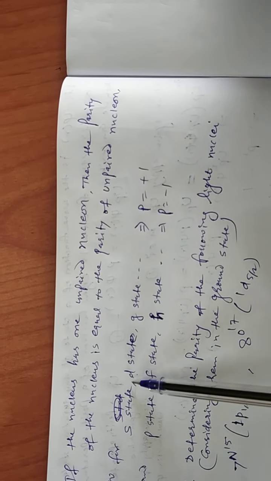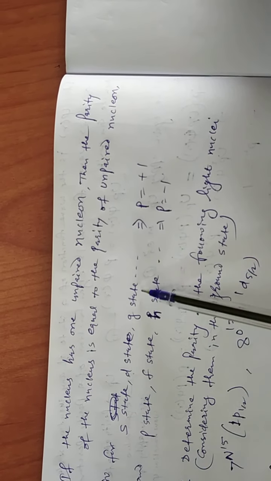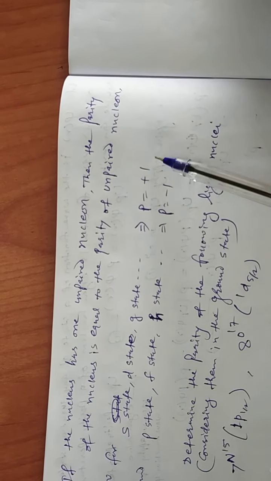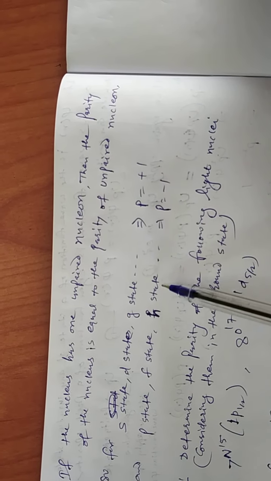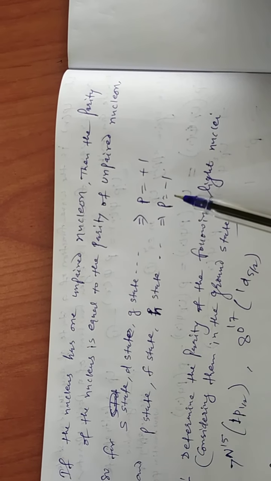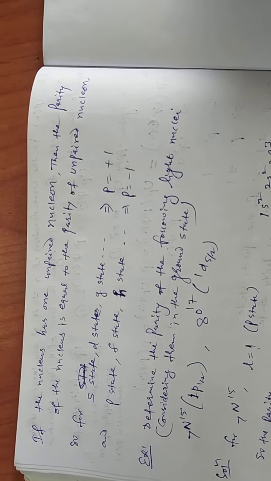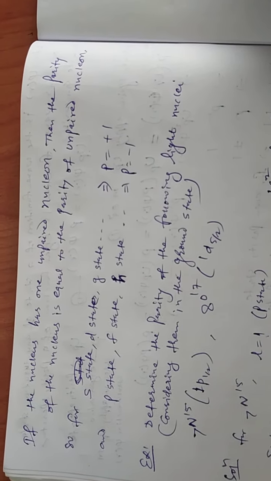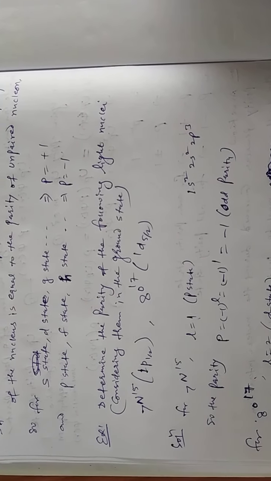So for S state, D state and G state, the parity is even, and for P, F and H states, the parity is equal to -1, which is odd parity. Now we take one example. Determine the parity of the following light nuclei, considering them in the ground state.